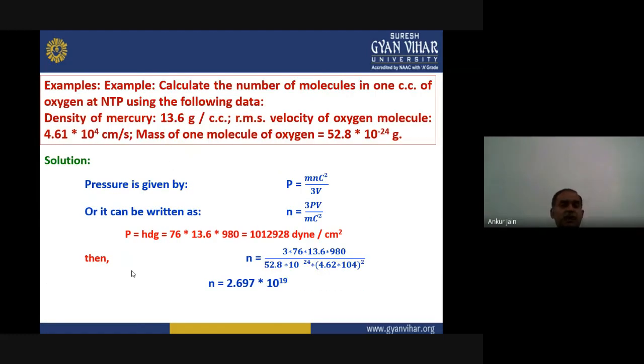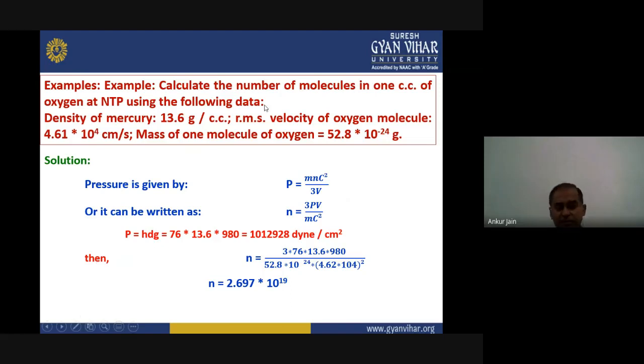Here is another example. In this example we have to calculate the number of molecules in 1 cc of oxygen at normal temperature and pressure condition using the following data. Some of the data is given. For example, the density of mercury is given, the RMS velocity of the oxygen molecule is given, the mass of one molecule of oxygen is given, and here we have to calculate the number of molecules.